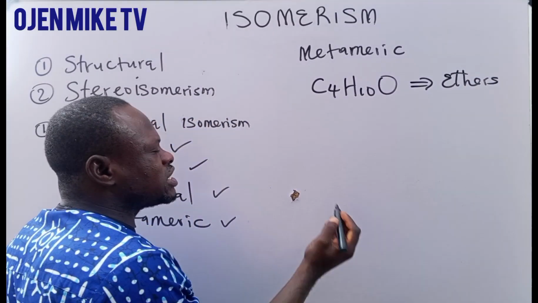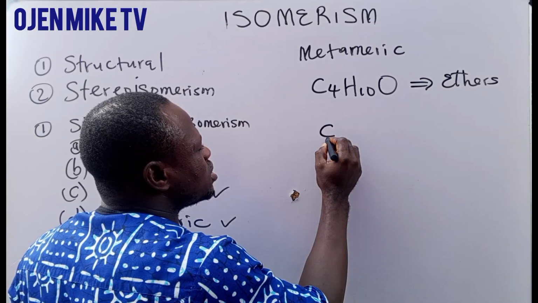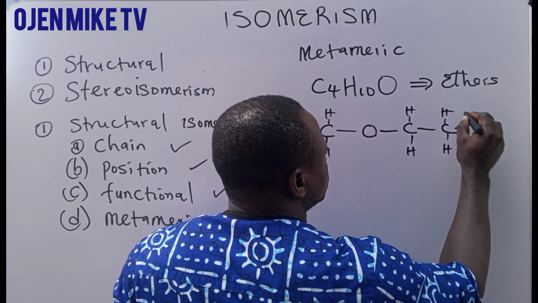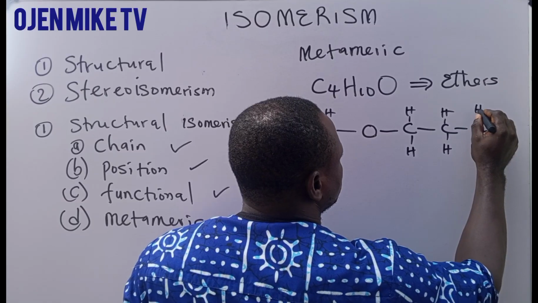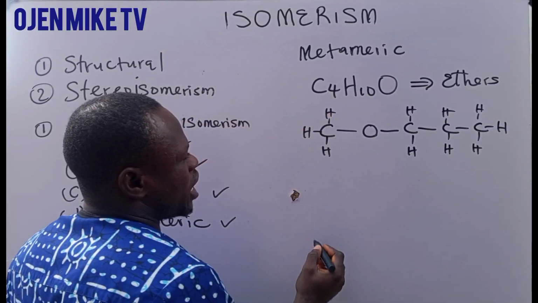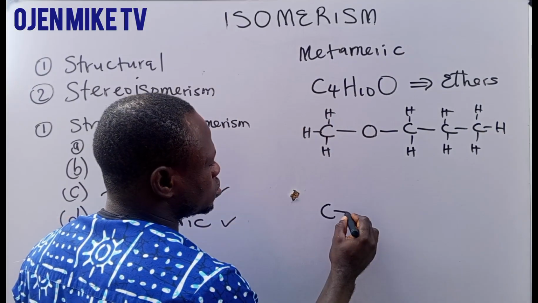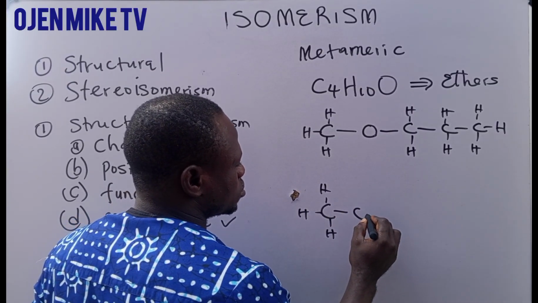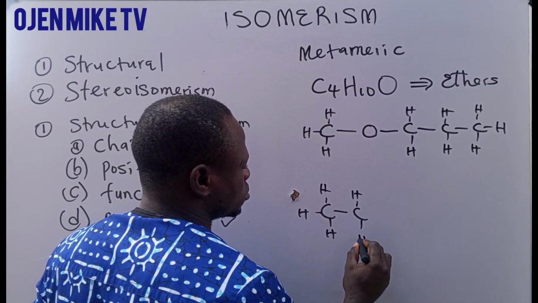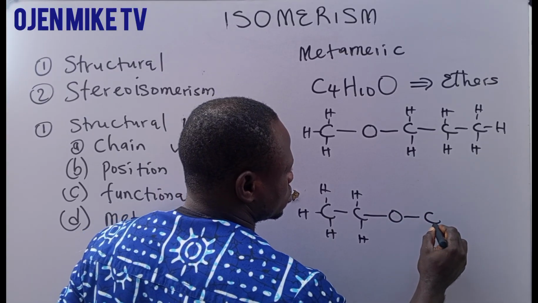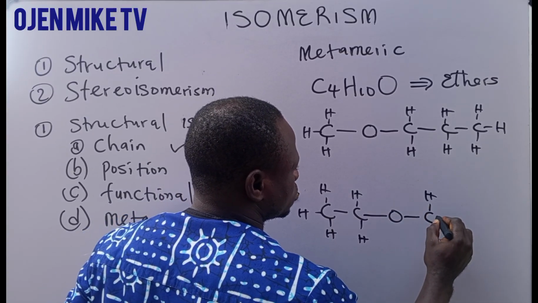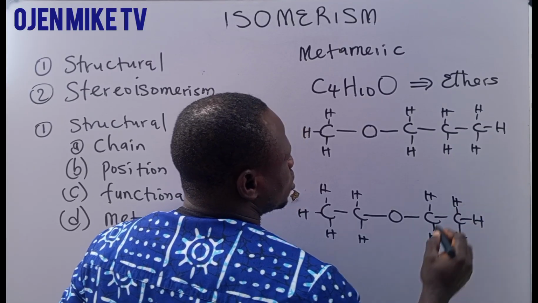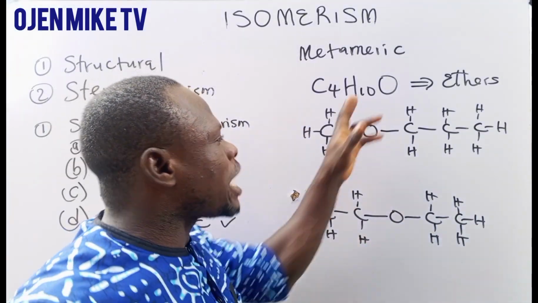Now this one can be written as, we have CH and we have another one. This is what we call metameric isomerism.